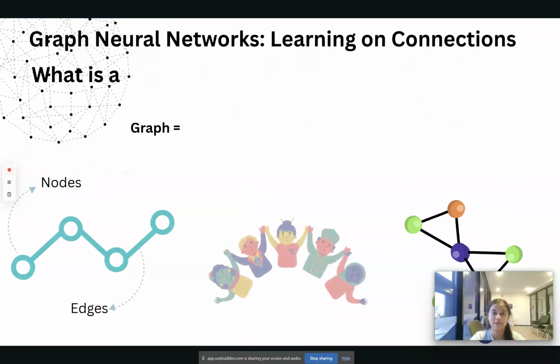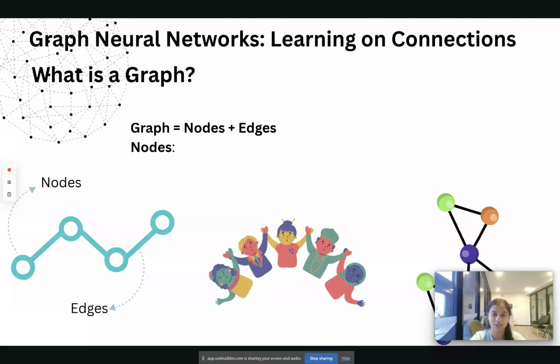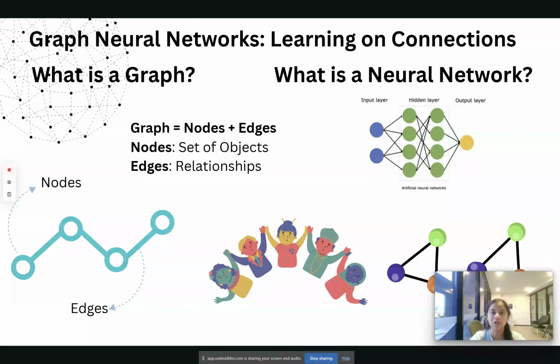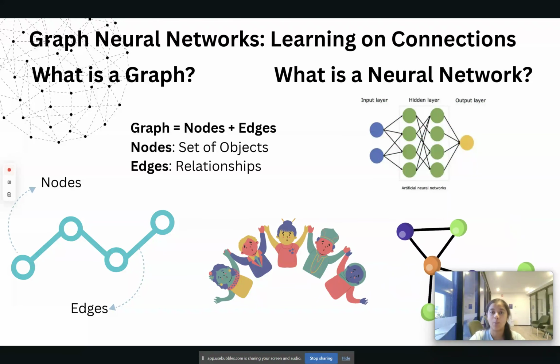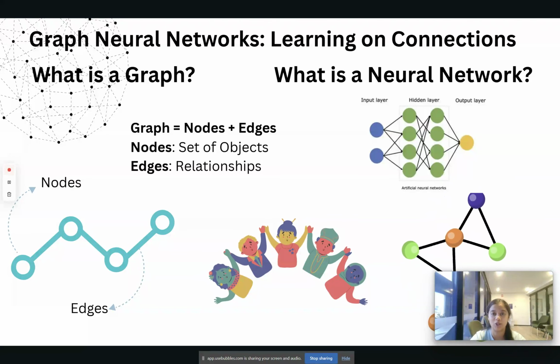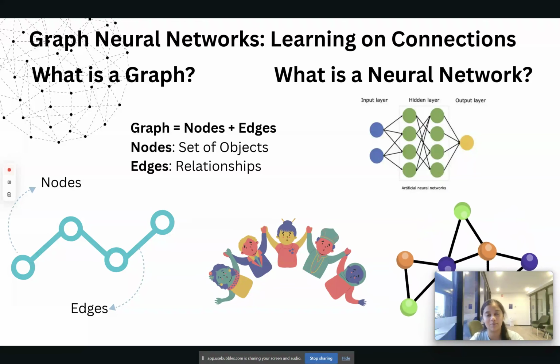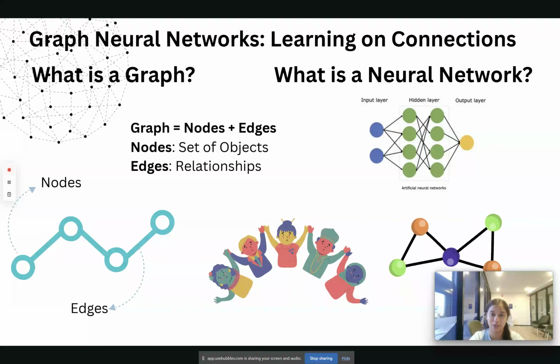A graph is a combination of a set of objects called nodes and the relationships between them, edges. Think of it as your social friends group, where each person is a node and the relationship between the persons, the friendships, become the edges. Or just as atoms are nodes and the chemical bonds are edges inside a molecule.